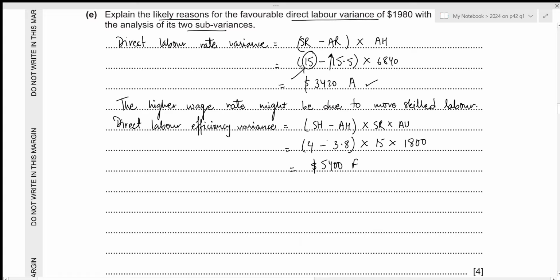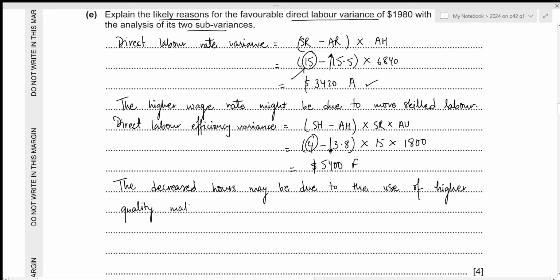Favorable because the workers had to work fewer hours as compared to what we actually budgeted. Now we need to provide one possible reason for this, the workers being more efficient. So one possible reason is maybe due to the use of higher quality materials. So the decreased hours may be due to the use of higher quality materials. Okay, that is all for this part.